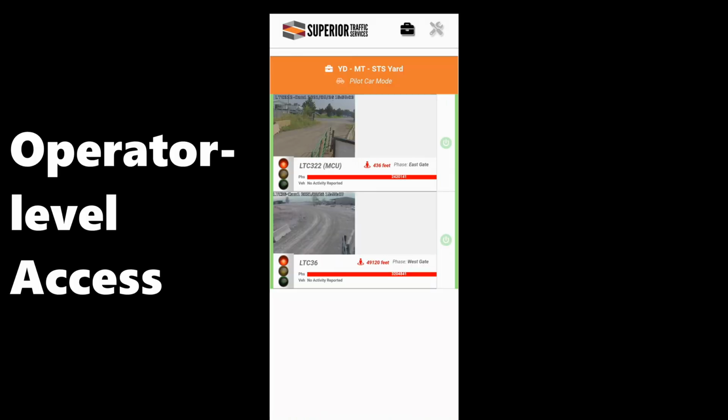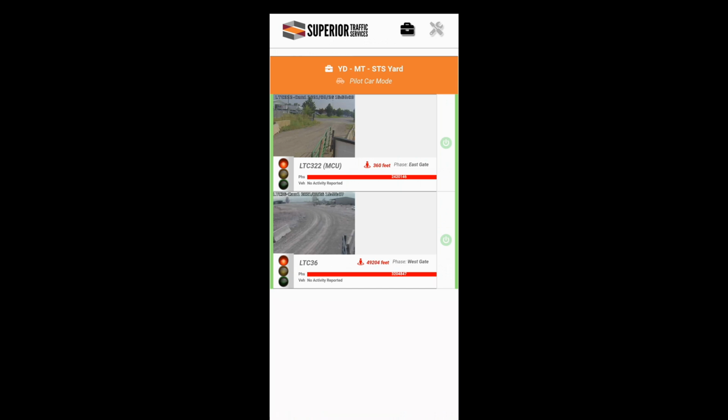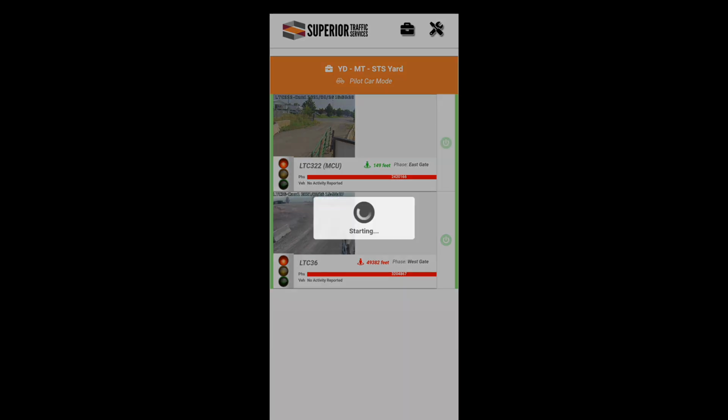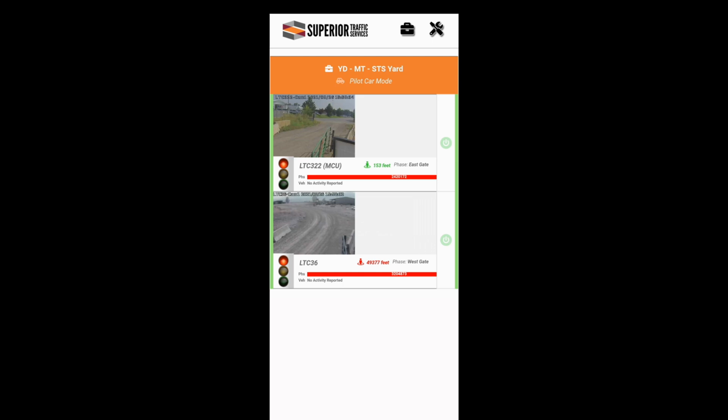With the operator access level of permission, pilot car drivers can change lights from red to green, provided they are within the geofence, physically close to the signal itself. Note the geofence indicator is red until the operator gets close enough, then the icon turns green. The operator can change the light to green now. But if the operator moves too far away, they can't turn the signal back to red.